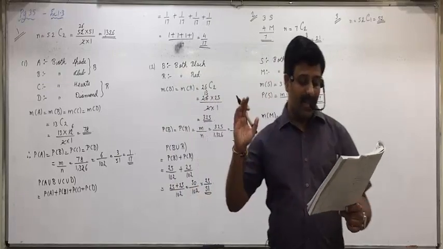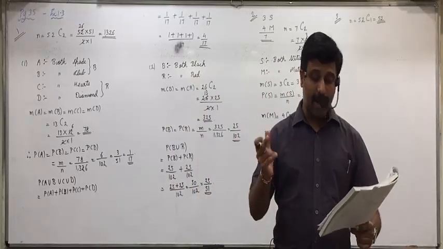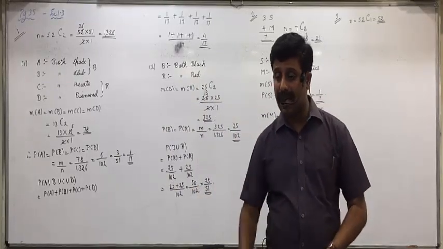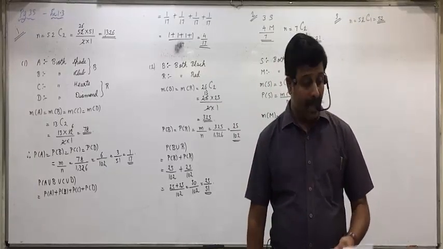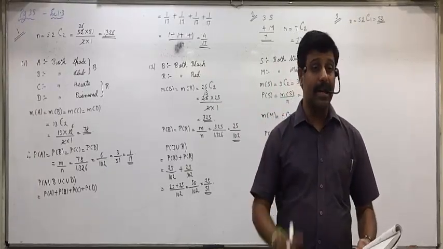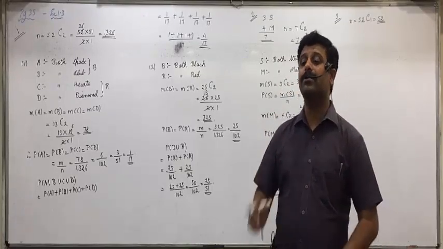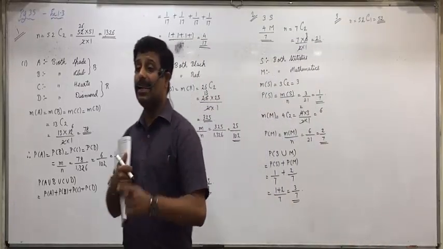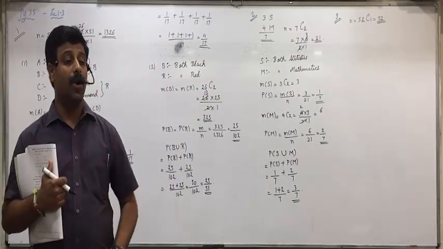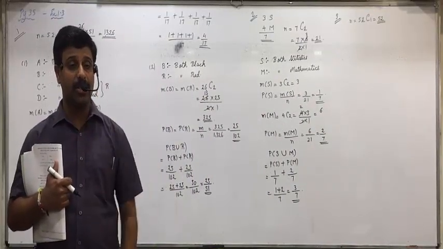Case B. Find the probability that it is a spade card or ace. Underline spade, mark it as A. Underline or, mark it as union. Underline ace, mark it as B. So what is asked here? A union B. Or words indicate the law of addition, which is union.